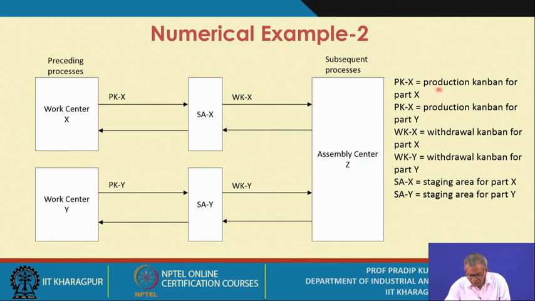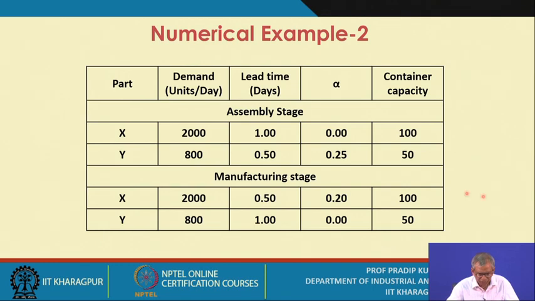So PKX is production Kanban for part X, PKY is production Kanban for part Y, WKX is the withdrawal Kanban for part X, and WKY is the withdrawal Kanban for part Y. SAX is the stacking area for part X, and SAY is the stacking area for part Y. Okay. Now this is the data available.